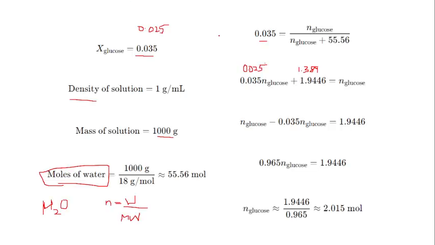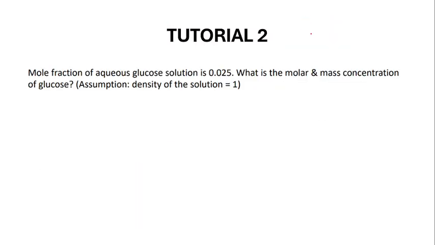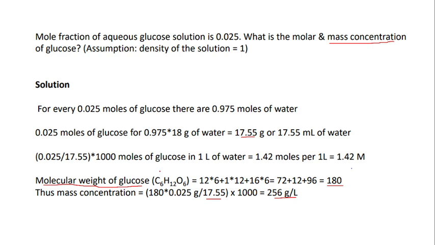So using the mole fraction, we have found the moles of glucose present in the solution. And to find the mass concentration of only the glucose, you need to first know the amount of glucose present. So the molecular weight into 0.025 is the amount of glucose present in the solution, divided by the amount of glucose in the water, together is 17.45. We divide the amount of glucose by the amount of glucose in water, and the mass concentration is 256 gram per liter.